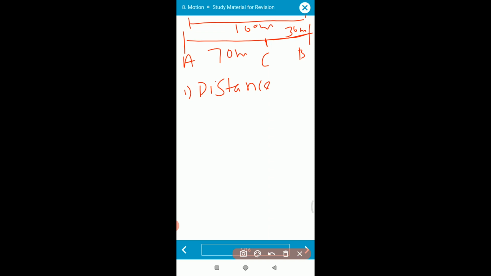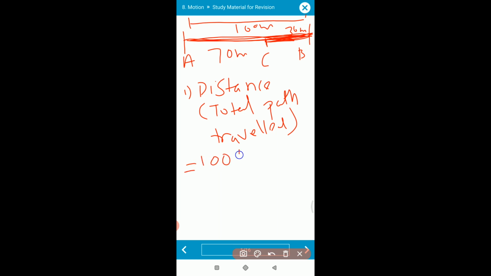Now differentiate between distance and displacement. Distance means the total path traveled. Try to understand. In this case, a person is going from A to B, which is 100 meter, and from B to C also, so the person has traveled 100 plus 30. So the person has traveled a total distance of 130 meter. This is called distance: the total path traveled by an observer or an object.